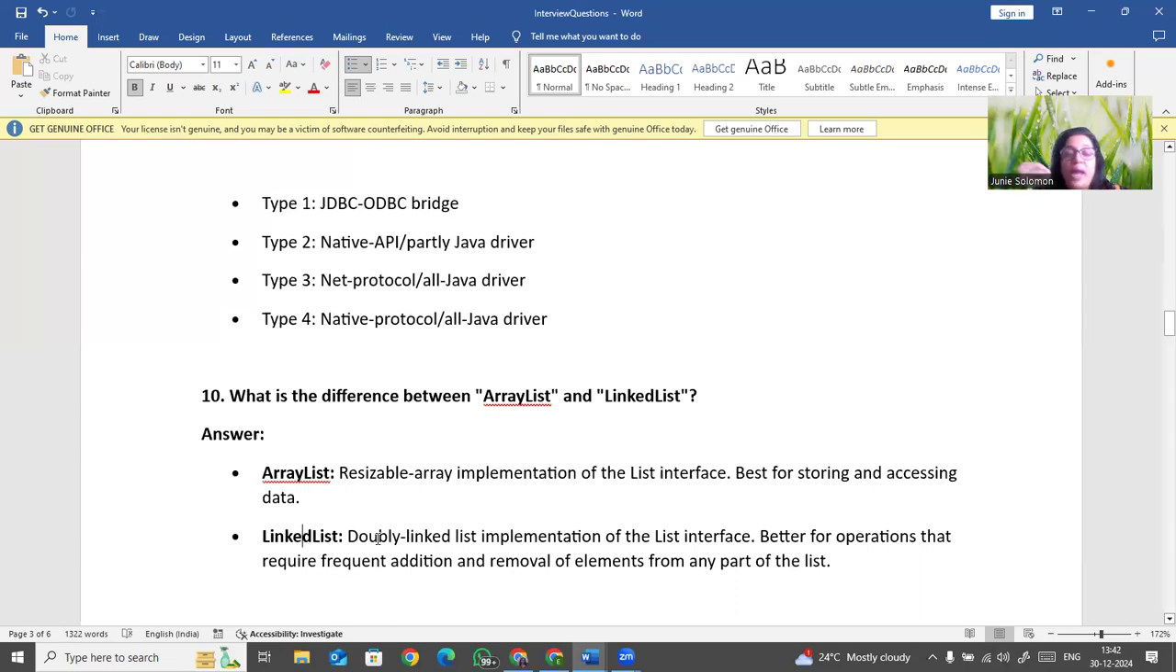You can even add elements. You can remove an element from any part, anywhere. It is not like the last. Anywhere in the list, you can add, and you can delete also. You can remove also. So that is one of the things about the linked list.